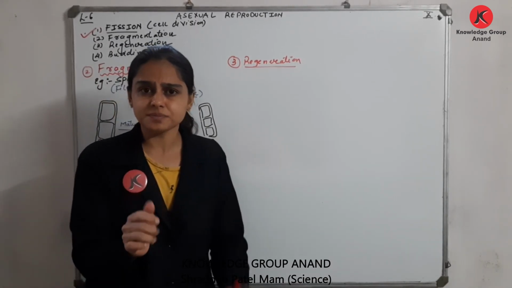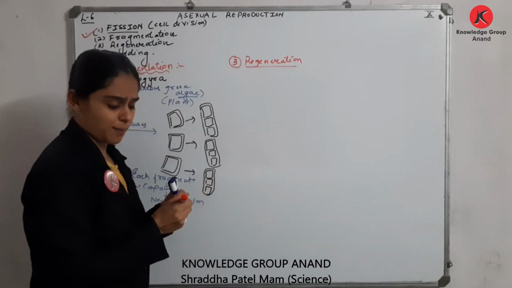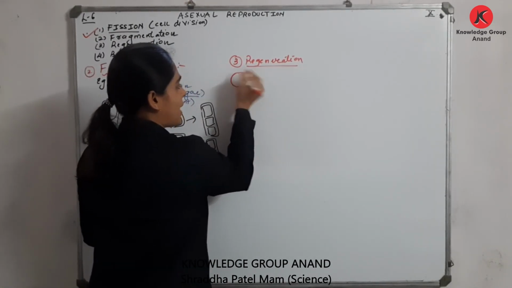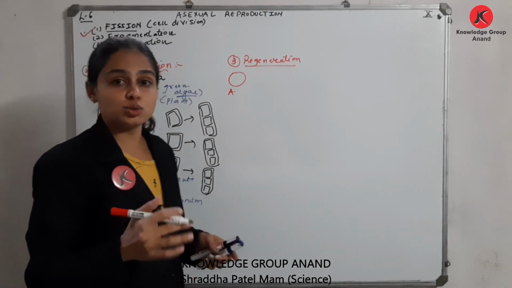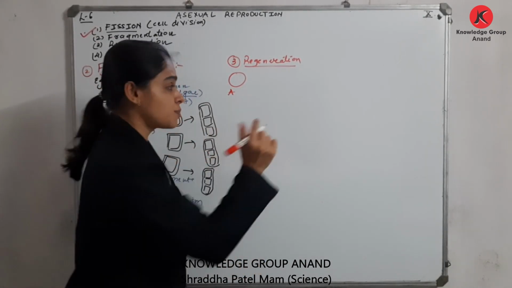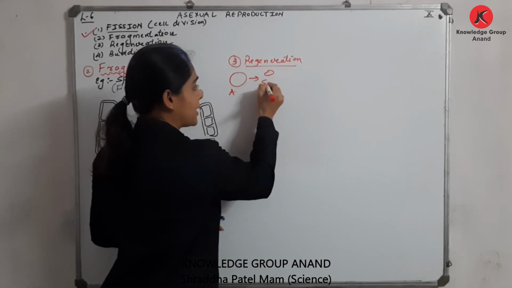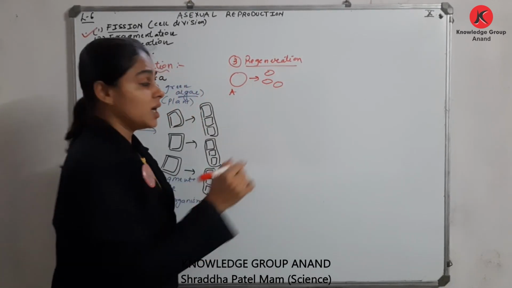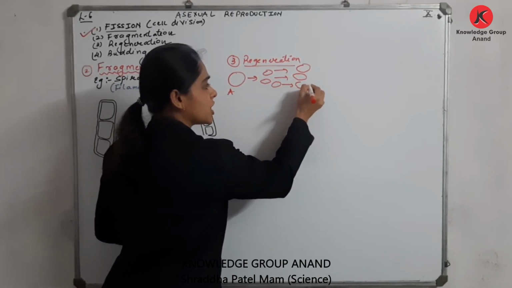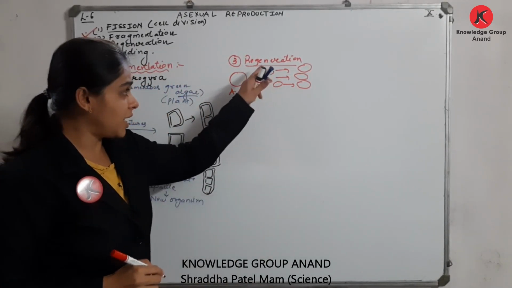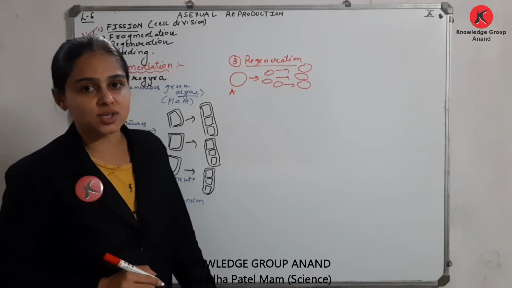Now what happens? Say for example, this is a parental body A. Due to some reason, when this parental body breaks up into pieces, can you see this? Each piece is capable of producing a new individual. This process is called regeneration.